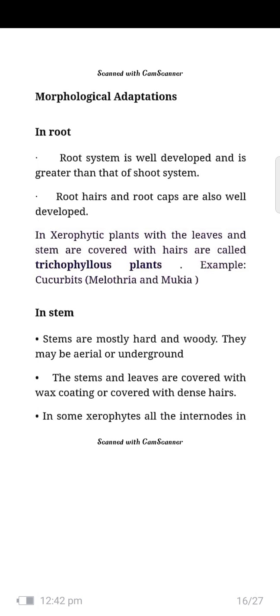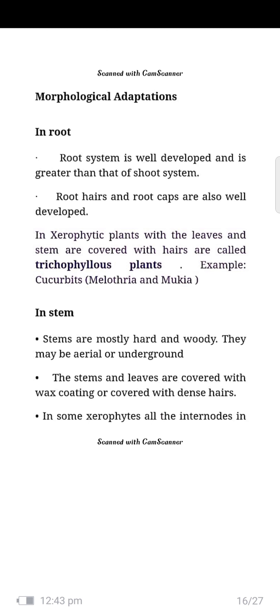Next, morphological adaptations in xerophytes. In roots, the root system is well developed and is greater than the shoot system. Root hairs and root caps are well developed. In xerophytic plants, the leaves and stems covered with hairs are called trichophyllous. Example: Cucurbita. In stem, Cucurbita has tendril formation. It has tendrils to climb a tree or catch a support to grow.